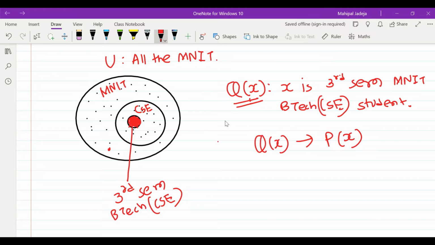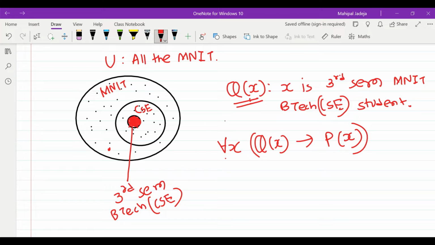And this is true for all the students. So for all the students, we'll first check whether this Q of x predicate is true or not. If it is true, then only we'll talk about P of x, and this will be the equivalent representation with the use of predicates and the universal quantifier, for all.